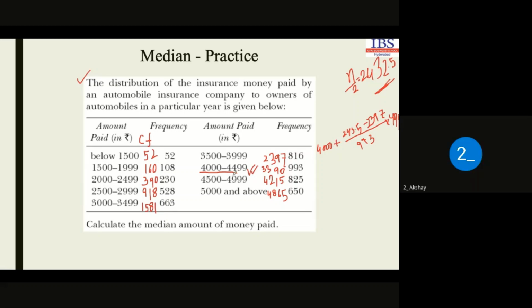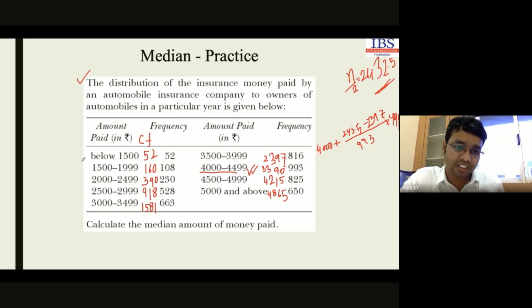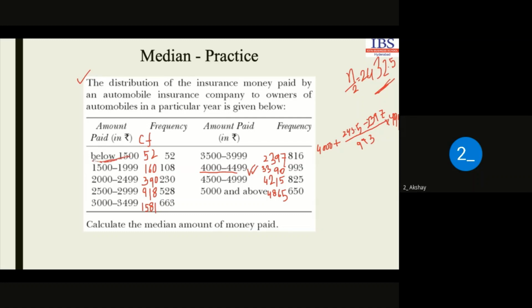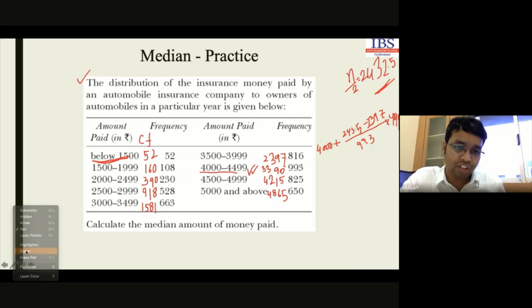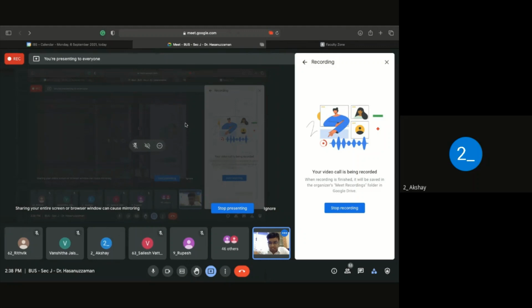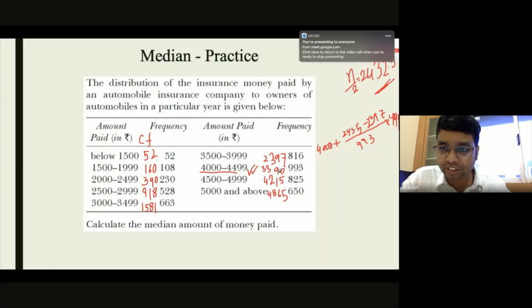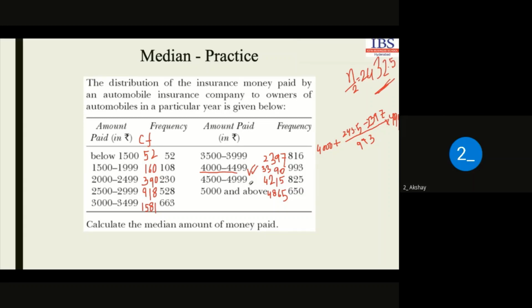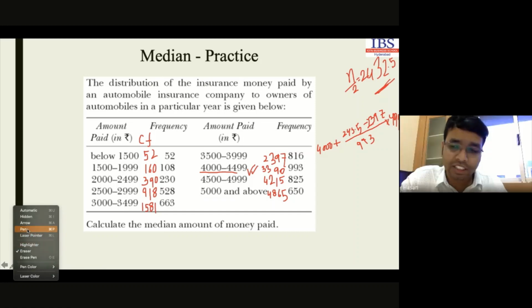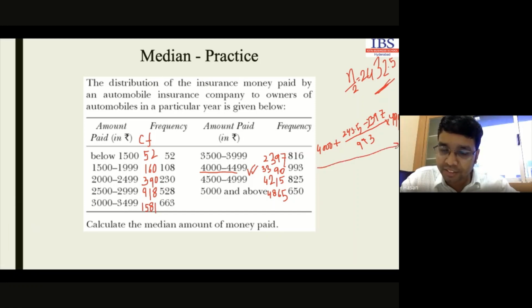But sir, then the lower limit will come wrong, no? Like you have got the lower limit as 4000, and I got it as 3999.5, because I adjusted the class interval.